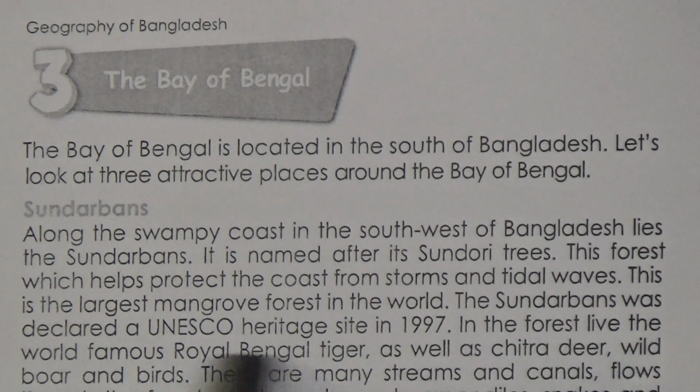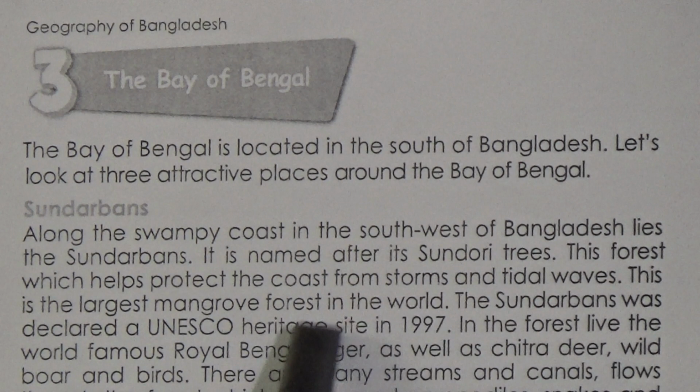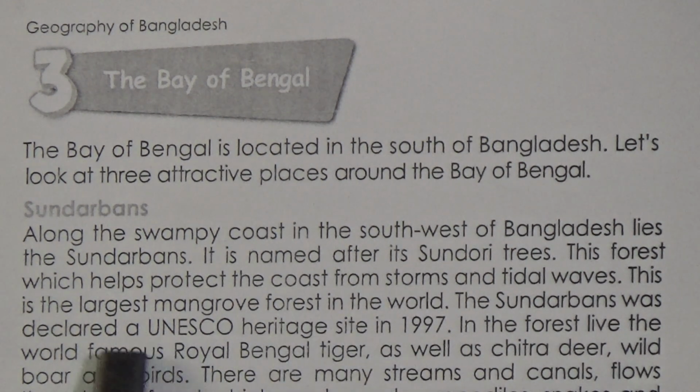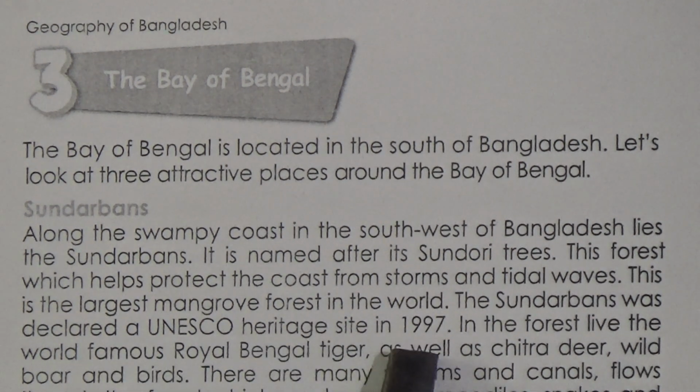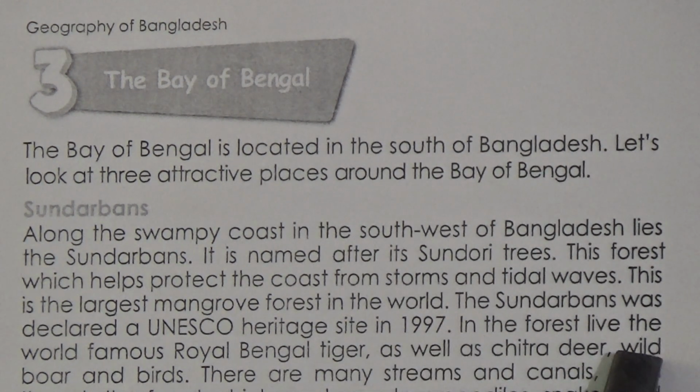The Sundarbans was declared a UNESCO Heritage Site in 1997. My dear students, this is an important piece of information, and you have to memorize this part. The Sundarbans was declared a UNESCO Heritage Site in 1997. In the forest live the world famous Royal Bengal tiger as well as chitra deer, wild boar and birds.